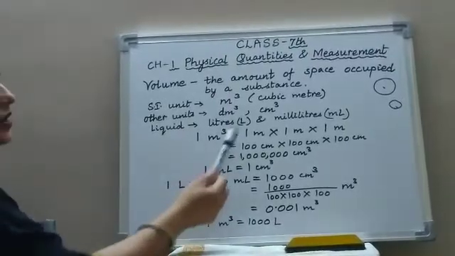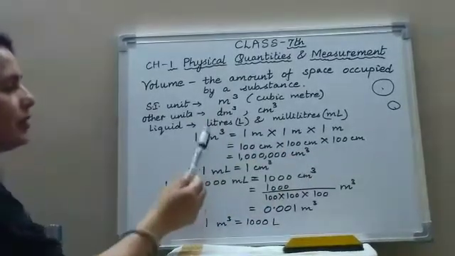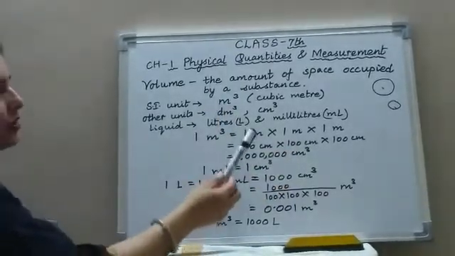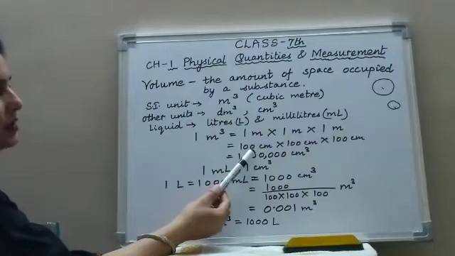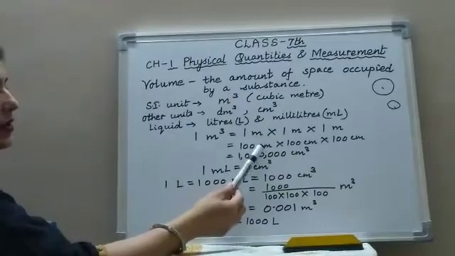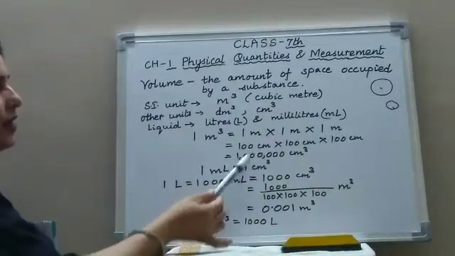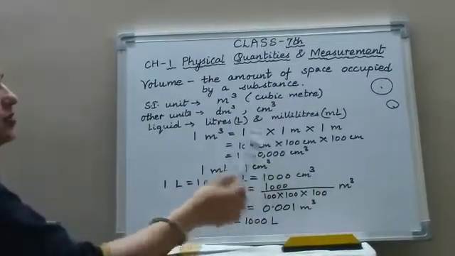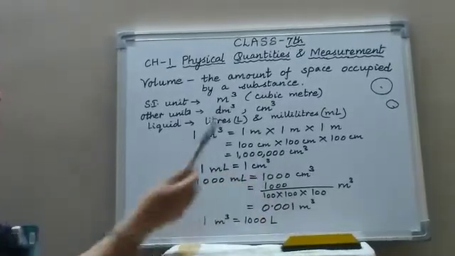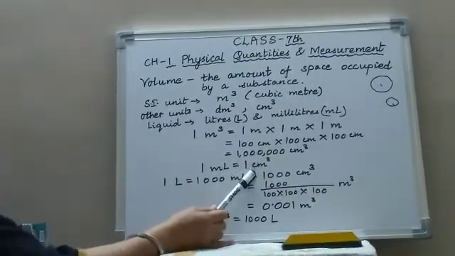1 cubic meter equals 1 meter into 1 meter into 1 meter, because cubic meter means we are multiplying meter 3 times. And you know children, 1 meter equals 100 centimeter. So 1 meter into 1 meter into 1 meter becomes equal to 100 centimeter into 100 centimeter into 100 centimeter, so 1 million cubic centimeter. So 1 cubic meter equals 1 million cubic centimeter. This is the relationship. Also we know 1 milliliter equals 1 cubic centimeter.